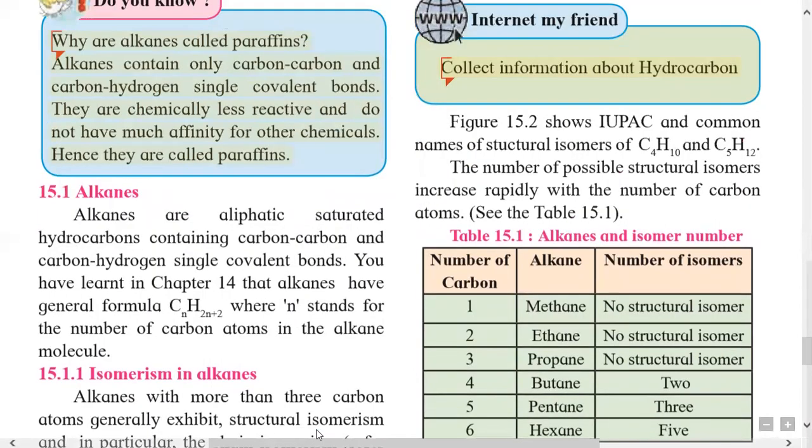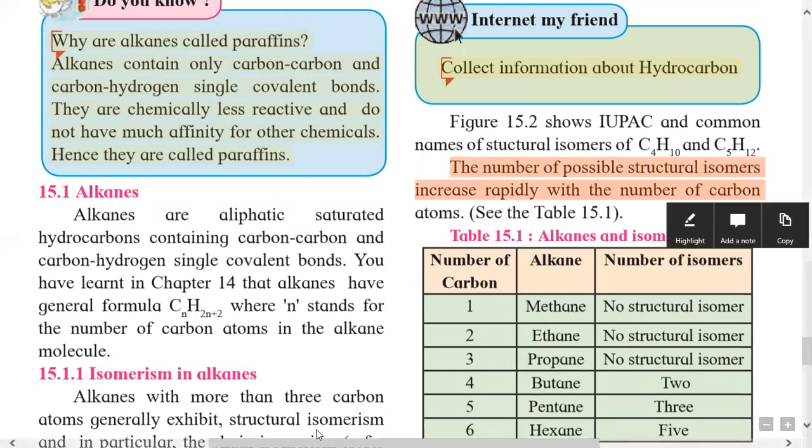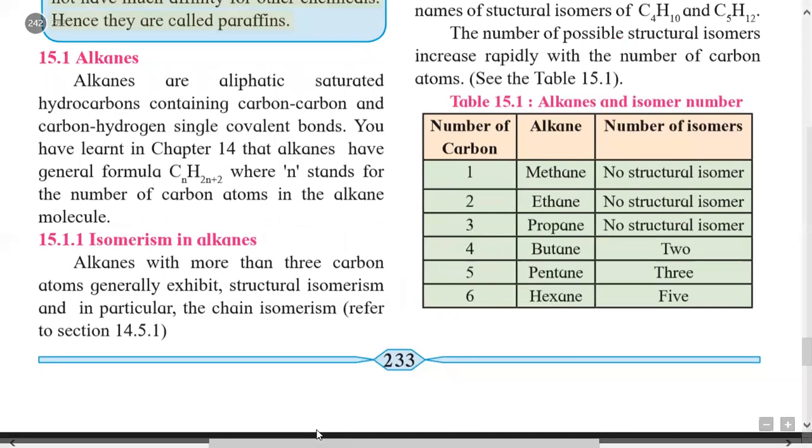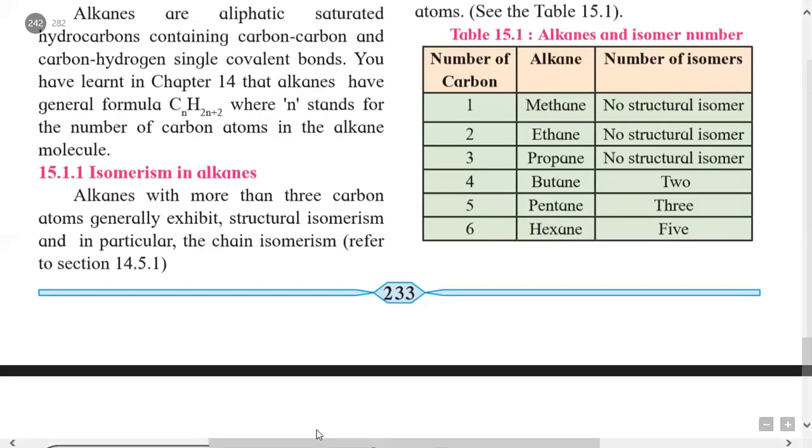The number of possible structural isomers increases with the number of carbon atoms, and we will study how the number of isomers of alkanes increases with the number of carbon atoms. See here table number 15.1. The first column is the number of carbon atoms, 1 to 6. Then examples of alkanes: methane, ethane, propane, butane, pentane, hexane. These are different examples of alkanes with increasing carbon number.